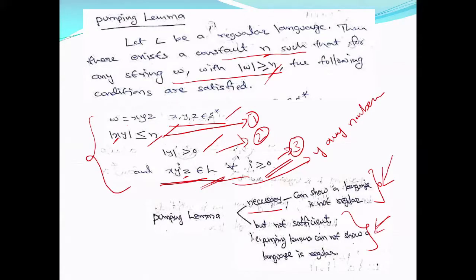When a language satisfies this, it may or may not be regular. But when it is regular, it should satisfy the pumping lemma. So simply because the pumping lemma is satisfied, you cannot say the language is regular. But if the pumping lemma is not satisfied, then you can say the language is not regular. That is the meaning of necessary but not sufficient.